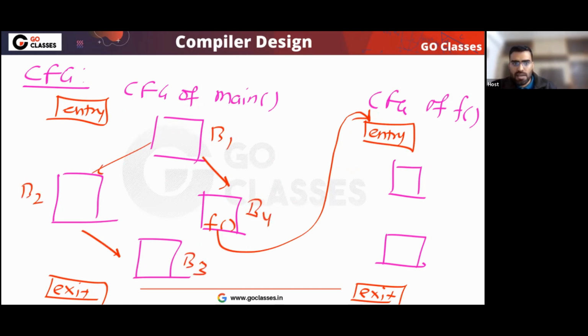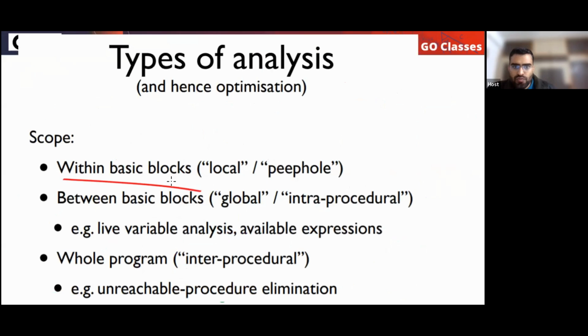Now you can notice that if you do optimization within a basic block, you don't worry about this, just worry about this. If you do optimization within a basic block, without worrying about other basic blocks, that optimization is called local optimization. So within a basic block, that is called local or peephole optimization.